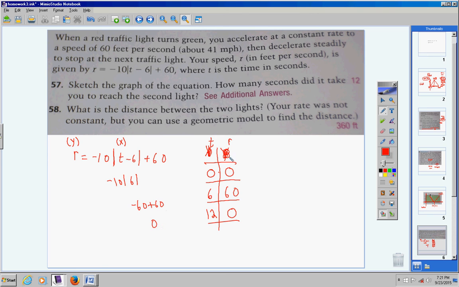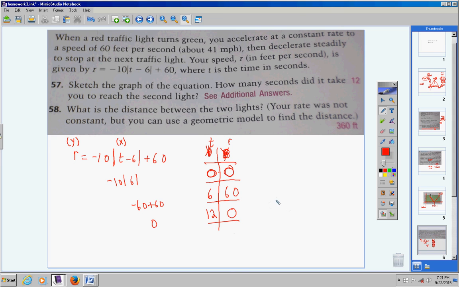Okay? So, let's review. The first thing I did is found the vertex. I put it right in the middle. That's easy. Then I said to myself, I want to go back to the starting point. So the starting point is when I was traveling 0 seconds. My car had not moved yet, so I put a 0 in. At 0 seconds, I was traveling at a rate of 0. Now I realized my gap here was 6. So if I'm going to go 6 back to 0, then I'm going to go from 6 up to 12 to get a balanced table of values, and I get 0.